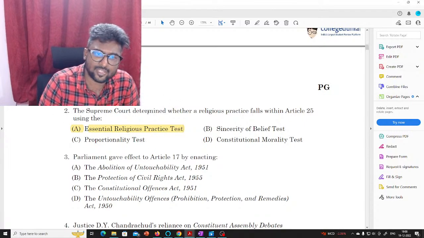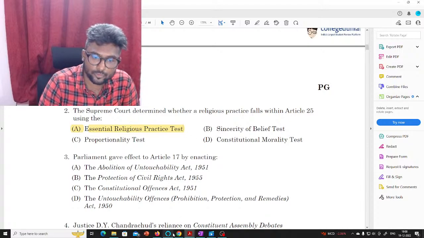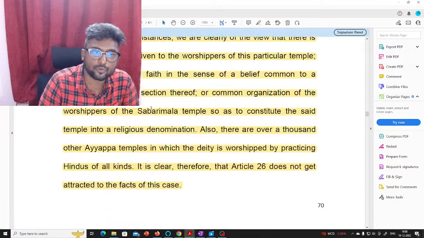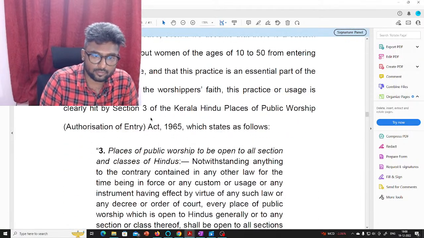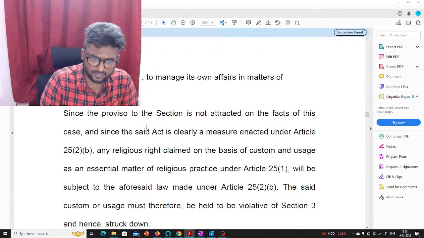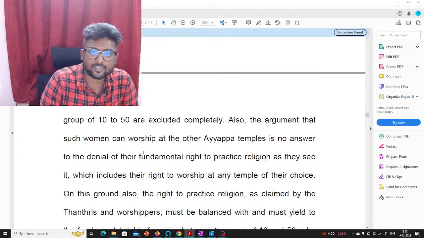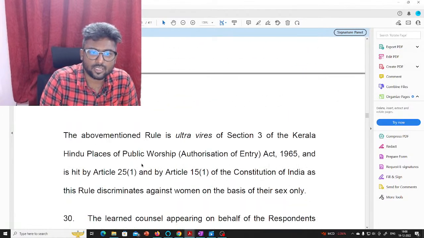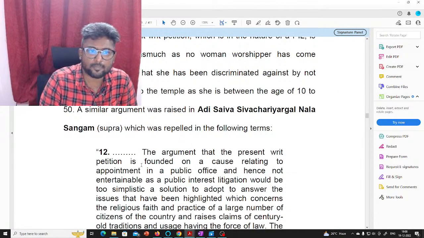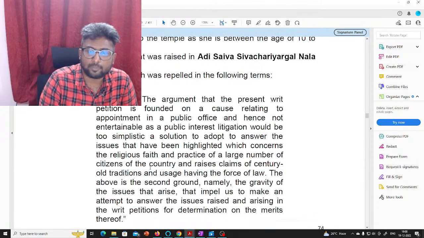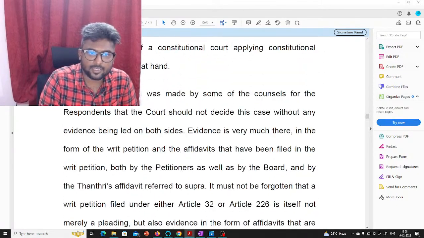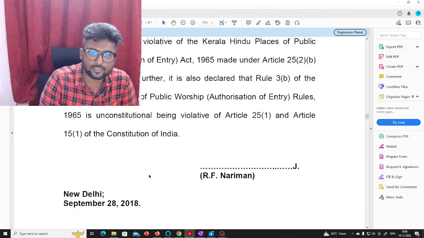So again, the essential religious practice test was the test that the Supreme Court uses. And if you go to the judgment, the essential religious practice is something that keeps repeating as a theme in the judgment. The justices speak of it.